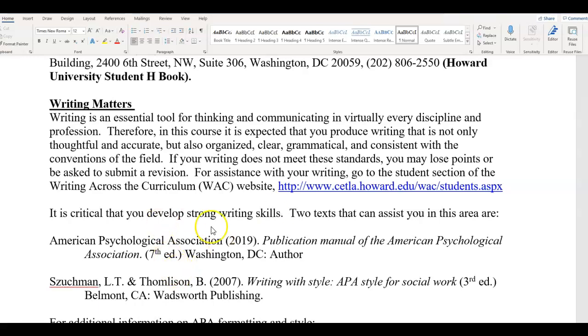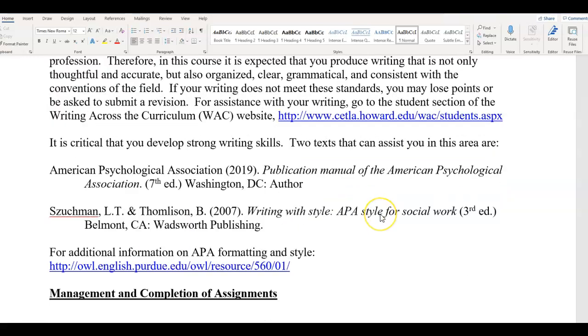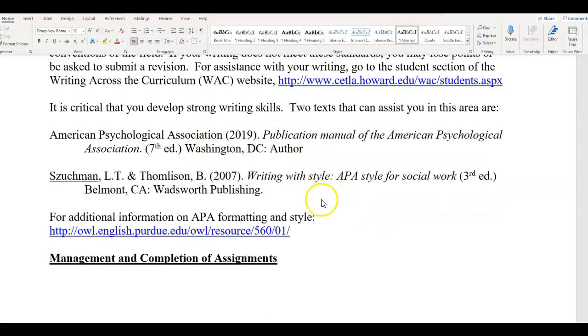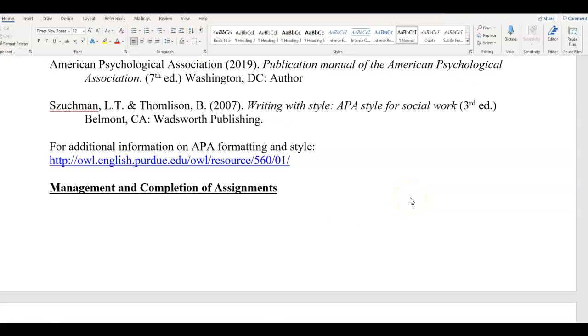I can talk more about that when we cover the Blackboard section as well. Here are some additional resources for you for APA.